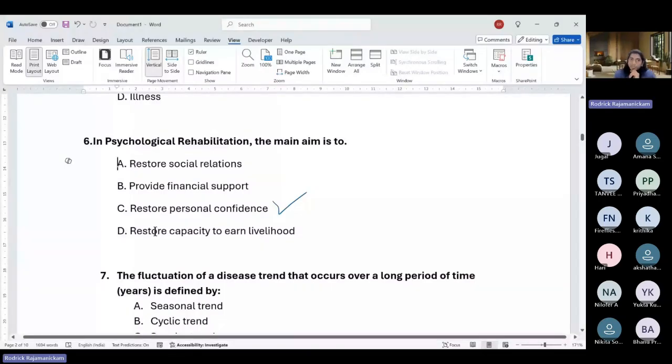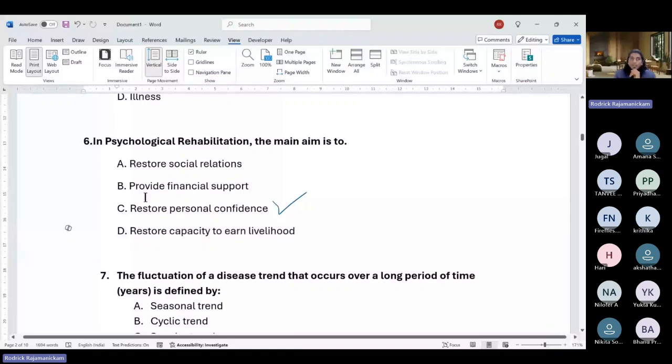But this is very context specific. If the person was working earlier, then we would be working on this part, right? So it's not always true. This is typically considered part of vocational rehabilitation, which is also under psychological rehabilitation.